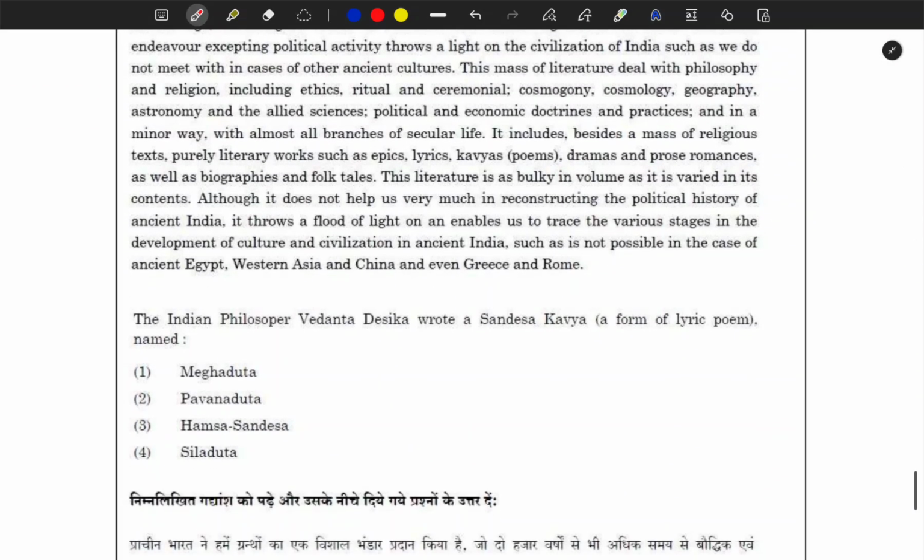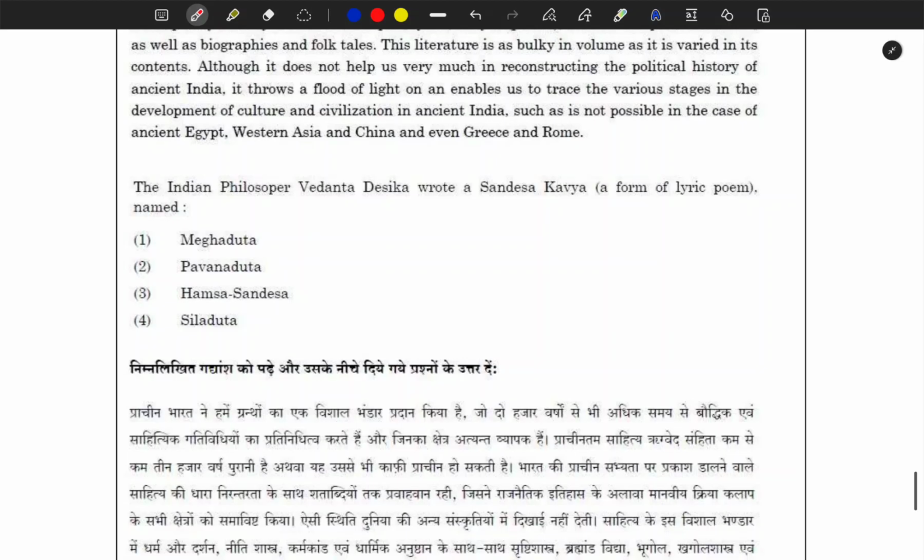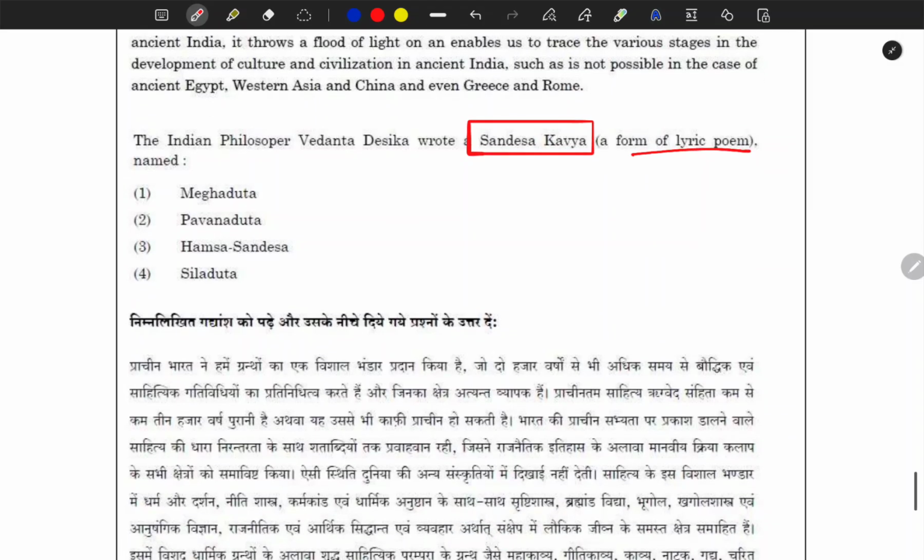Again here: Indian philosopher Vedanta Desika wrote Sandesh Kavya. Here focus on the terminology, a form of lyrical poem. So here you have to identify that literature, again from literature, but here you have some kind of hint.